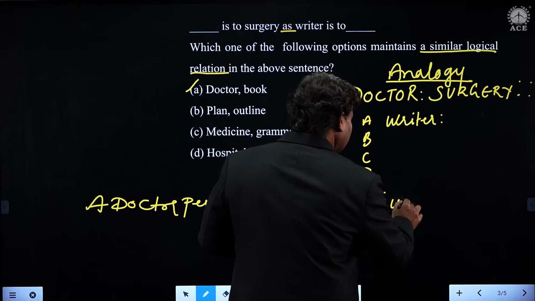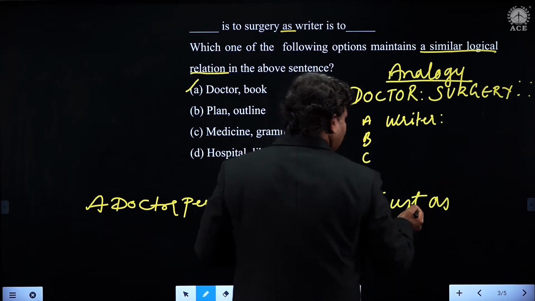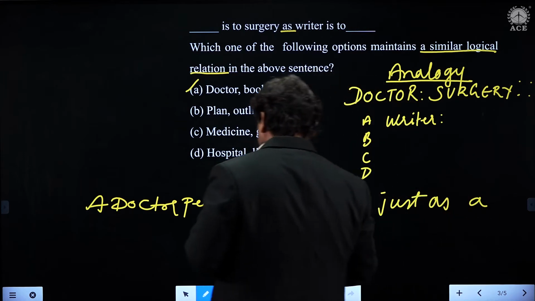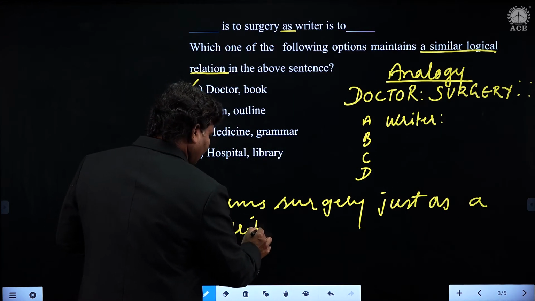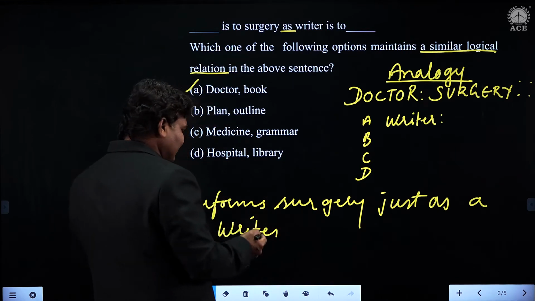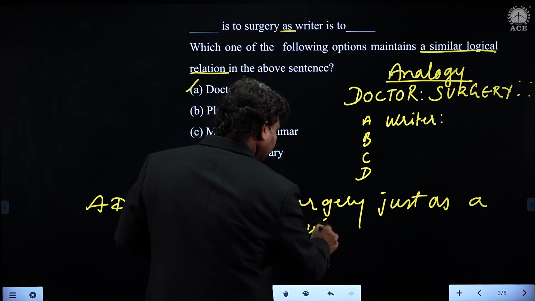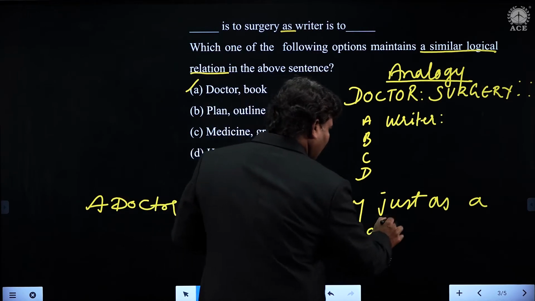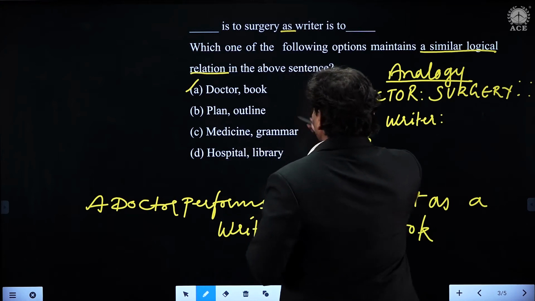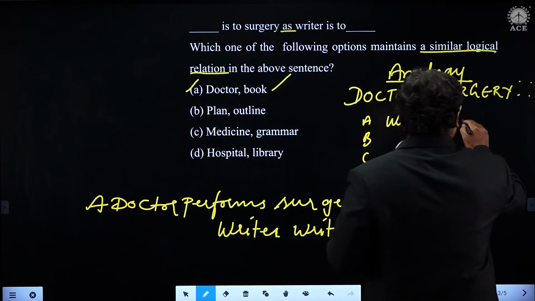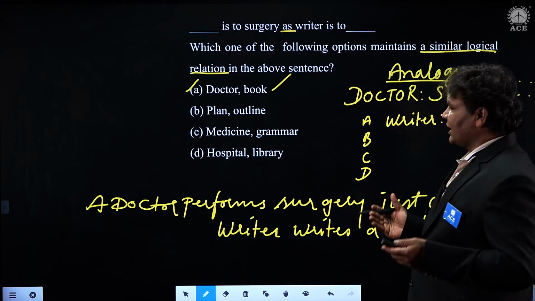Just as the same relationship, students, now, just as a writer, we don't say performs, but we have to give the right exact word. Just as a writer writes a book. So where is that, students, now? Absolutely here. You see the word book here now. This is what exactly we call it.